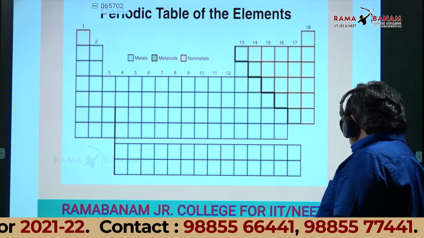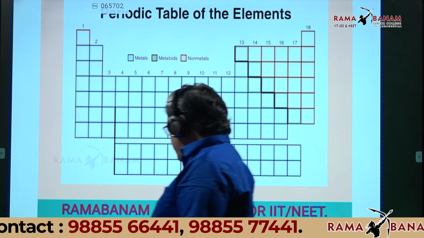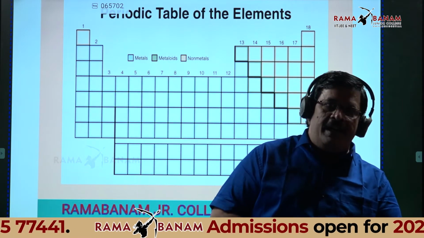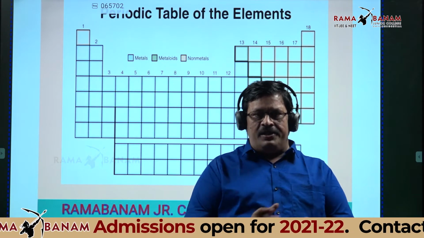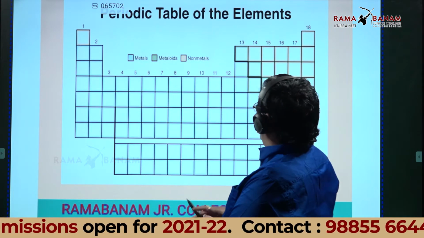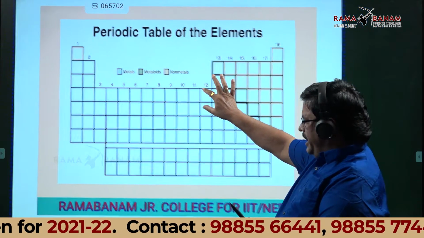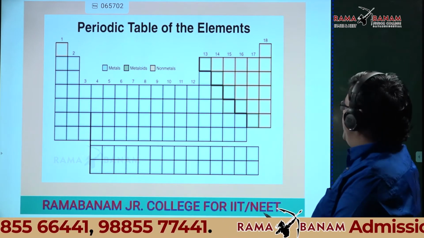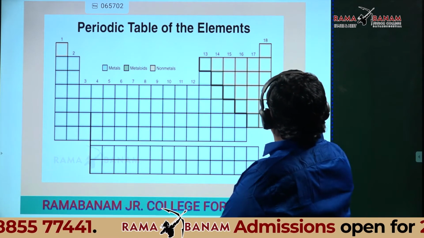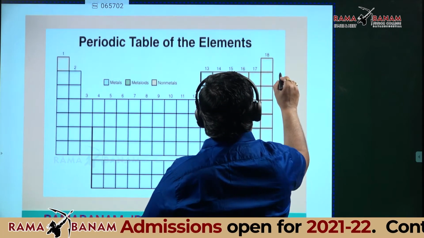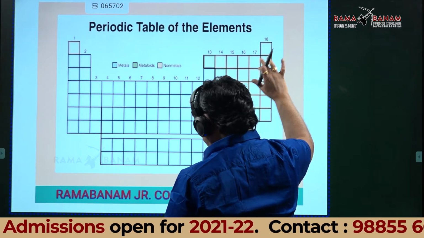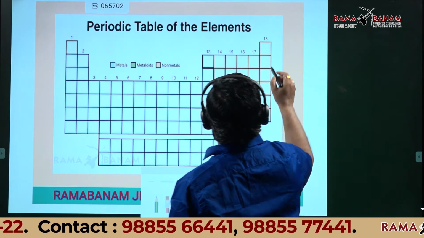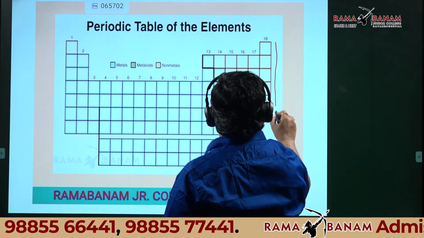This is the long form of the periodic table, students. I think you all know about the periodic classification because it's there in your 9th and 10th classes in state board, CBSE and ICSE also. This is the long form of the periodic table. I'll revise all the points from the beginning. You just listen and any doubt you can ask. These are called vertical columns.